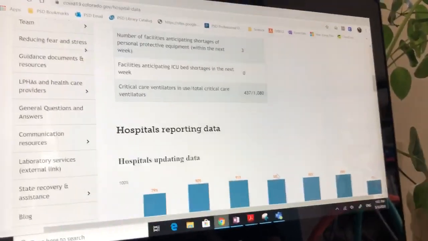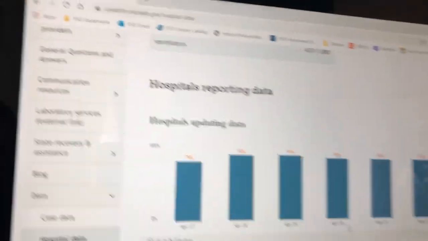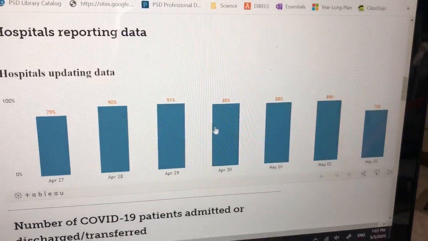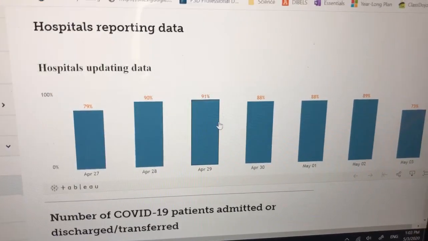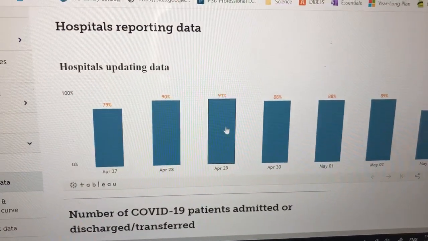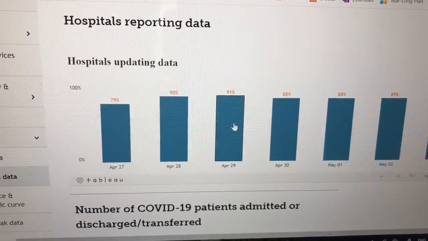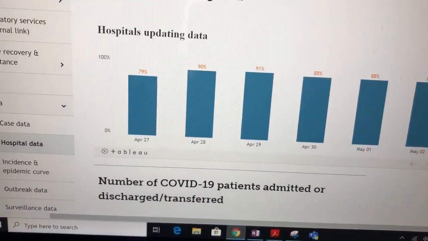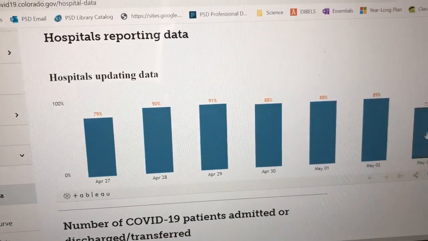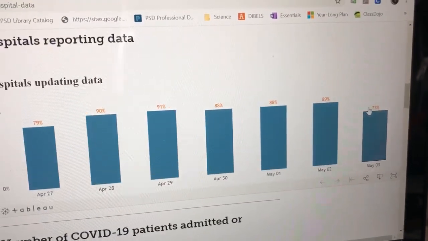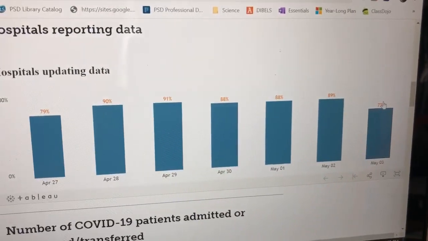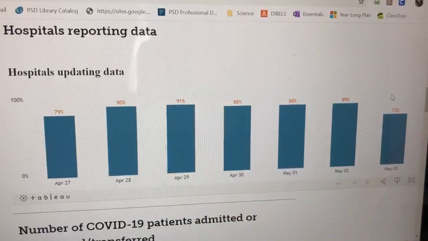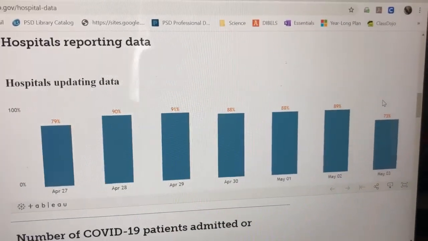Let's have a brief look at what other cool information they have. This is a bar graph, hospitals updating data. Oh, I just realized what this is. It's saying what percentage of all the hospitals in the state are actually reporting data. So today, which is May 3rd, there's only 73% of hospitals. That means there's a lot of data we're not getting. So these numbers are probably not completely accurate. They're only accurate for the amount of hospitals that are reporting the data.